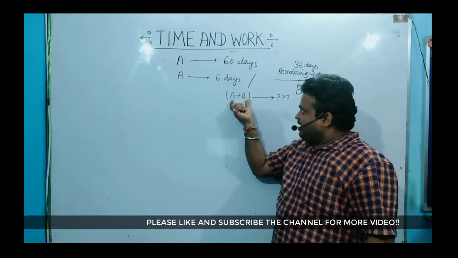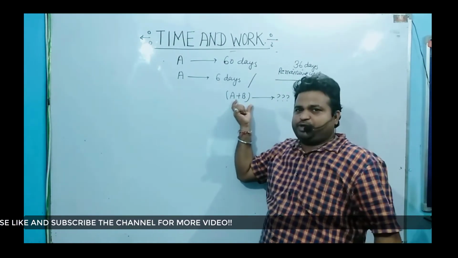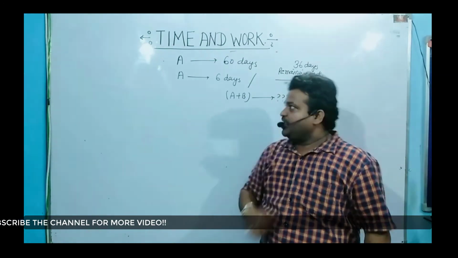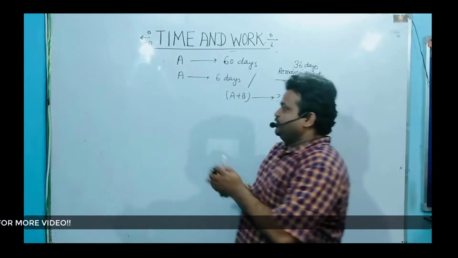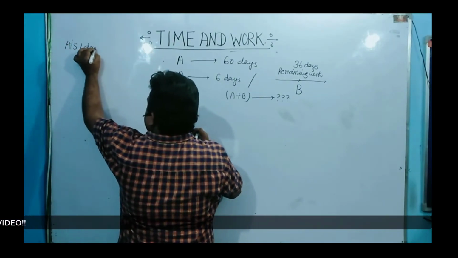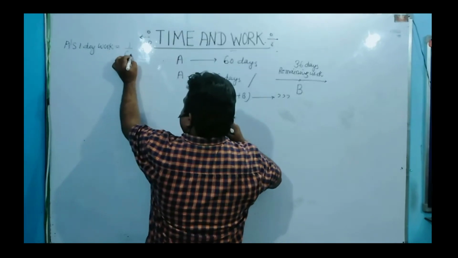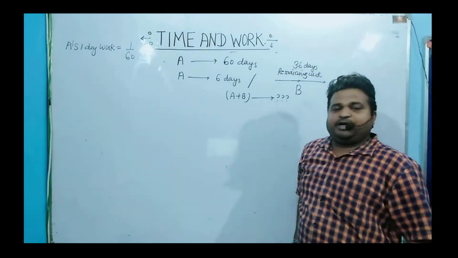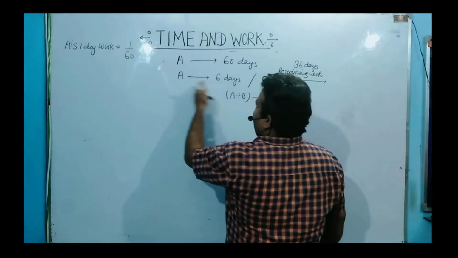So to find the number of days A plus B take to complete the entire job, you need to calculate A plus B's one day work. Now A completes a job in 60 days. So A's one day work is how much? One day work is equal to 1 by 60. This is 1 by 60 work completed by A in one day. Clear?